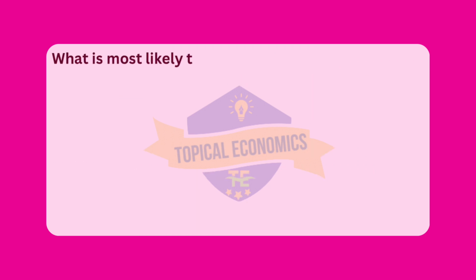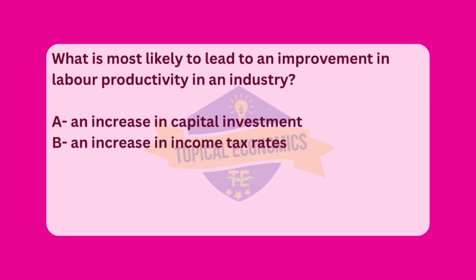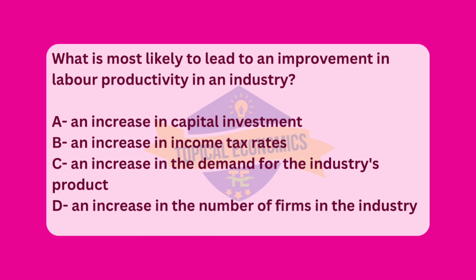Moving to question 13. What is most likely to lead to an improvement in labor productivity in an industry? A. An increase in capital investment. B. An increase in income tax rates. C. An increase in the demand for the industry's product. D. An increase in the number of firms in the industry. Reference, 2020 May-June version 1. The correct answer for this question is option A.